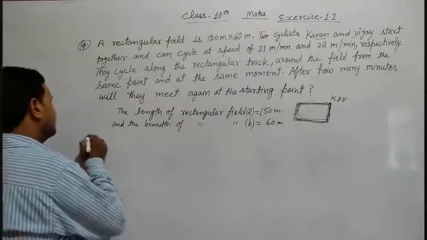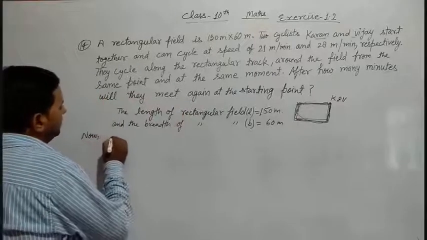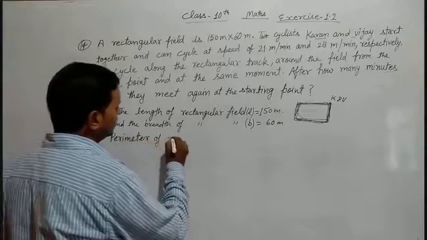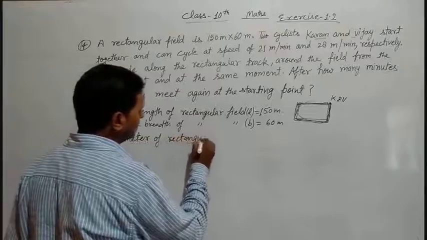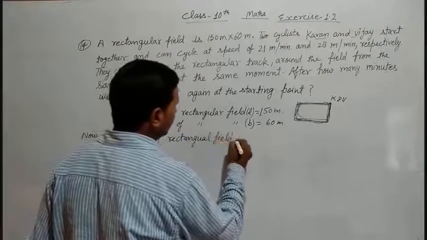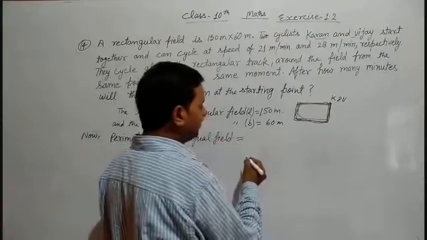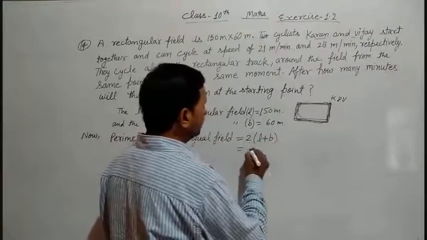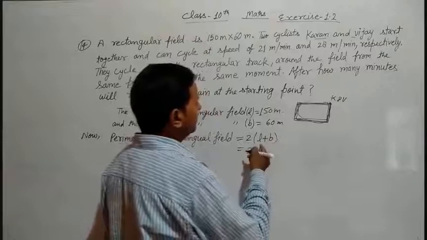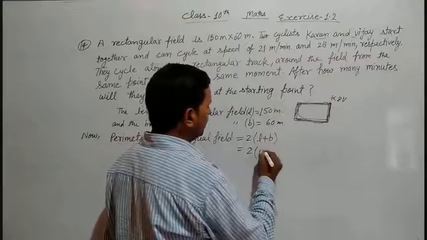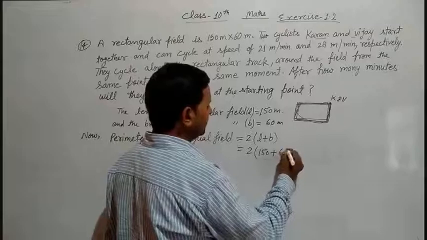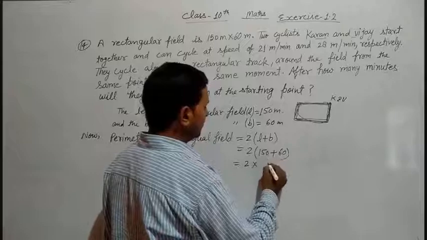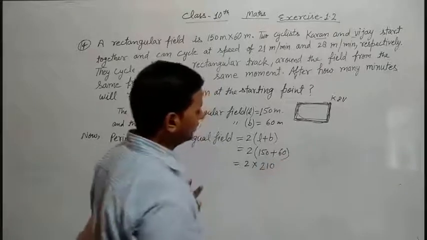Now, perimeter of rectangular field is equal to, as we know the formula, 2 into length plus breadth. Means we apply the formula and after that put the values. Length is equal to 150 and breadth is equal to 60. Now we solve here: 2 into 210, which is 420.